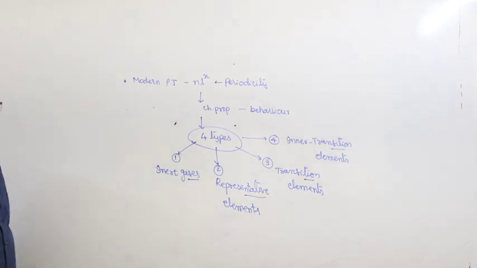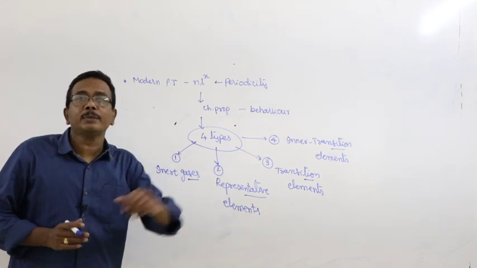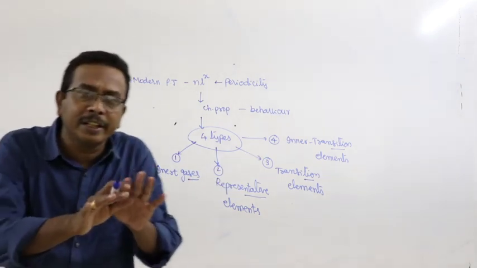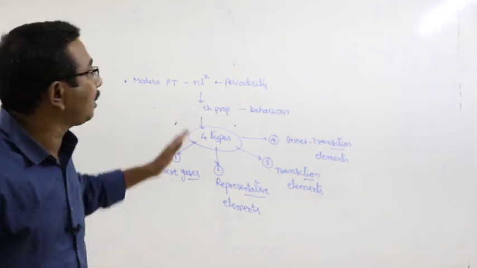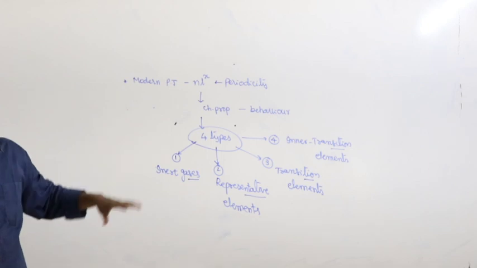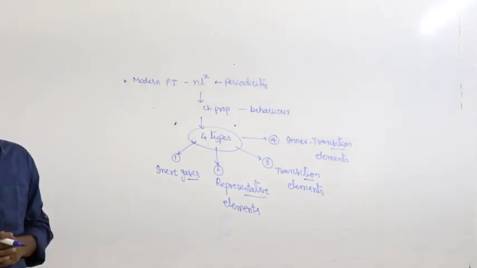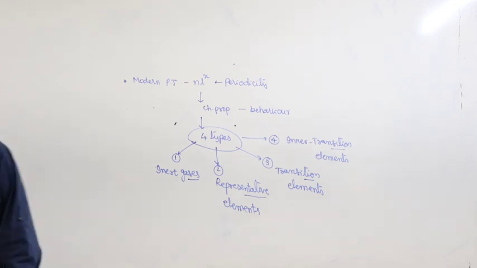But here now the discussion related to all the four types of elements is very similar or very close to that of the previous one, that is the classification of elements into blocks. Very close, very similar. How? That we have to discuss.